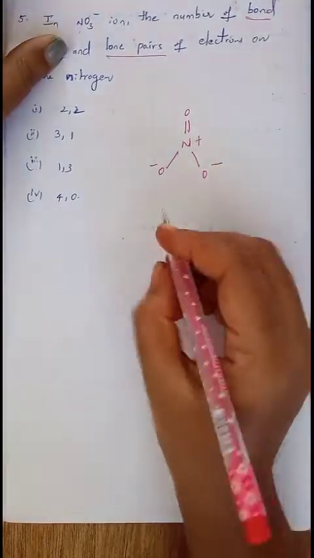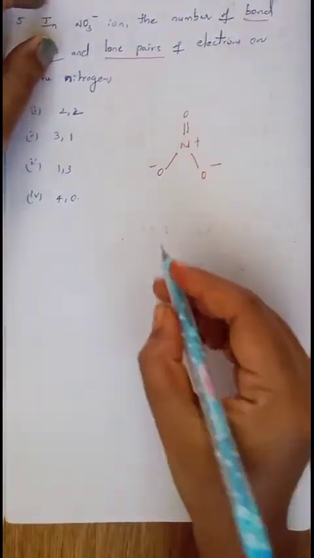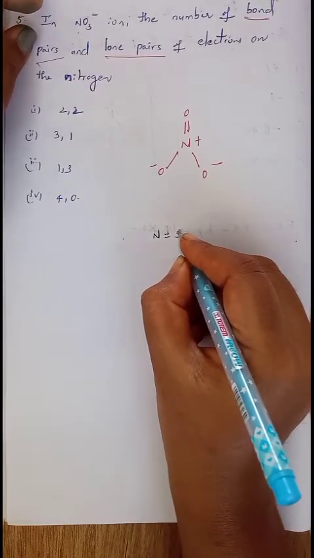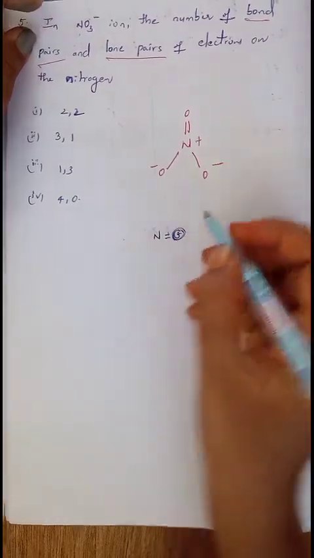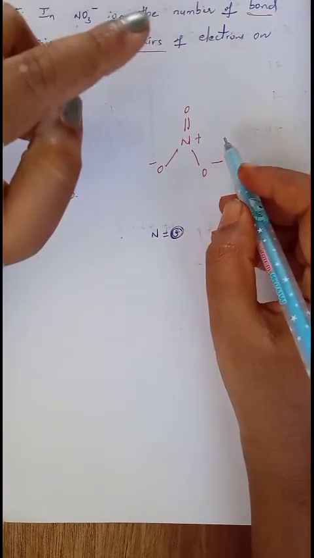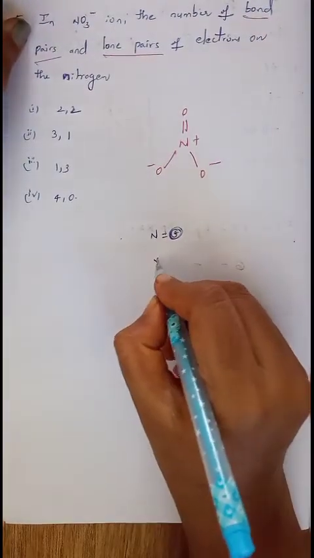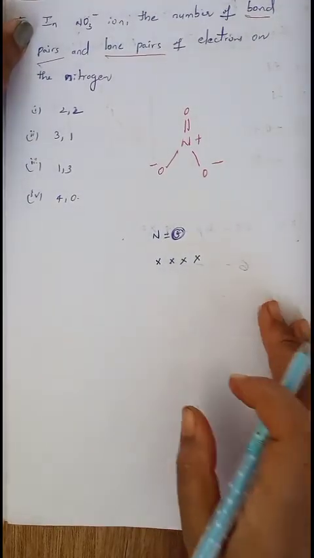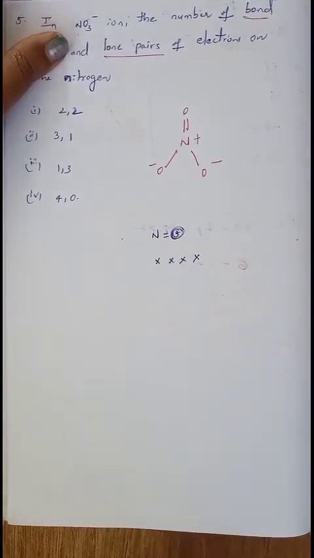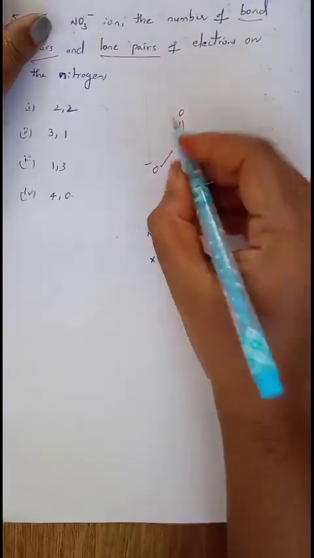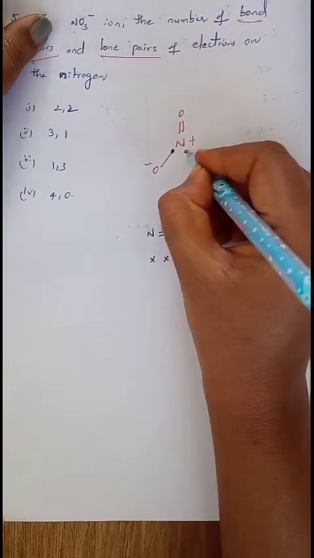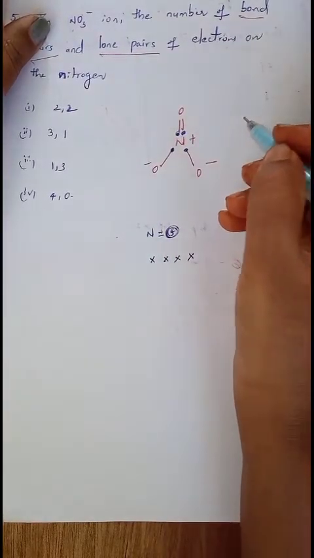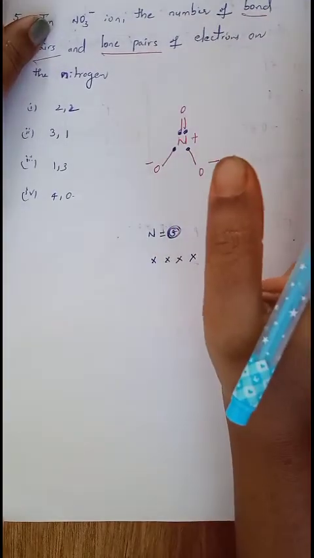Now see the valence electrons on nitrogen. Its atomic number is 7 and the number of valence electrons is 5. In that, it has a positive charge, that means it has lost 1 electron. Then the total number of valence electrons present here is just 4. In that, all 4 electrons are involved in bond formation. You can see this is 1 electron of nitrogen, second electron, third electron, and this is the 4th electron of nitrogen. All 4 electrons are involved in bond formation.